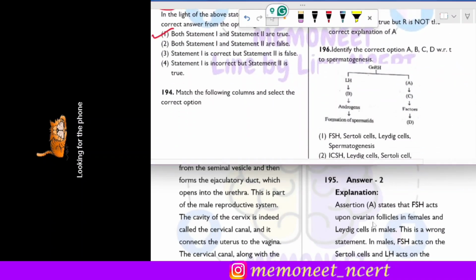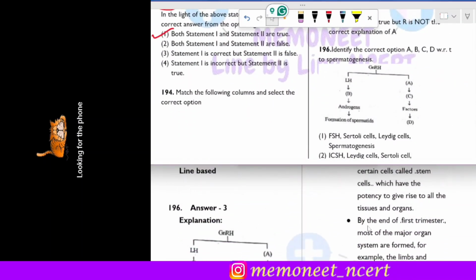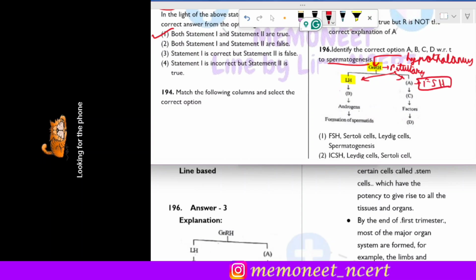The next question is question 196. In this question, we have to identify A, B, C, and D, and the question is about spermatogenesis. Now see, hypothalamus releases GnRH, that is the gonadotropin releasing hormone. Okay, now this GnRH acts on the pituitary gland. Okay, GnRH acts on pituitary gland, and the pituitary gland releases two hormones, that is LH, which is given over here, and the another hormone is FSH. Okay, so that will be A. Okay, so A will be FSH.